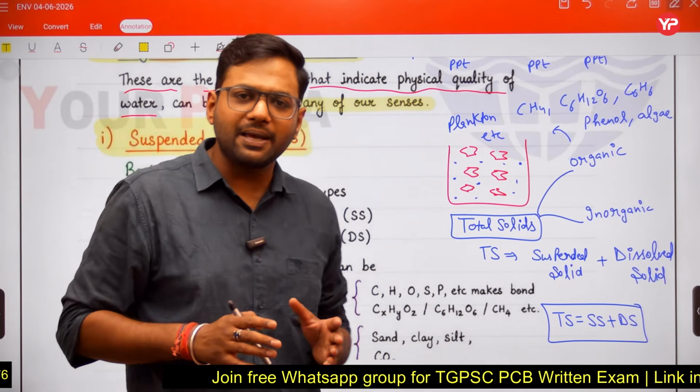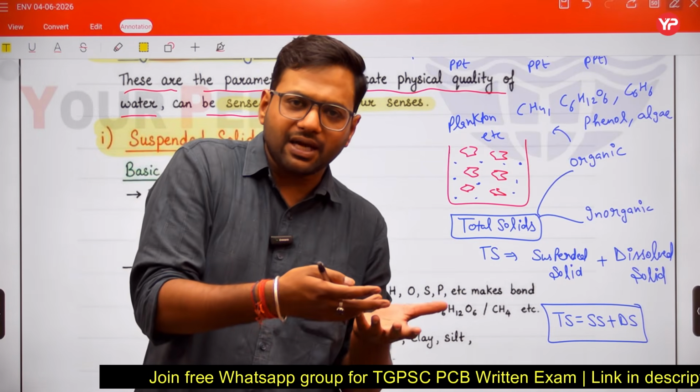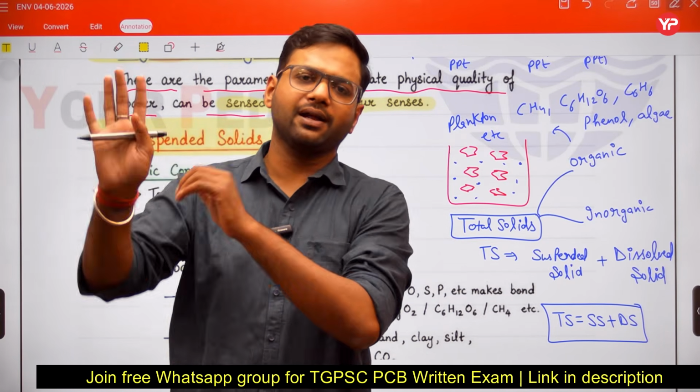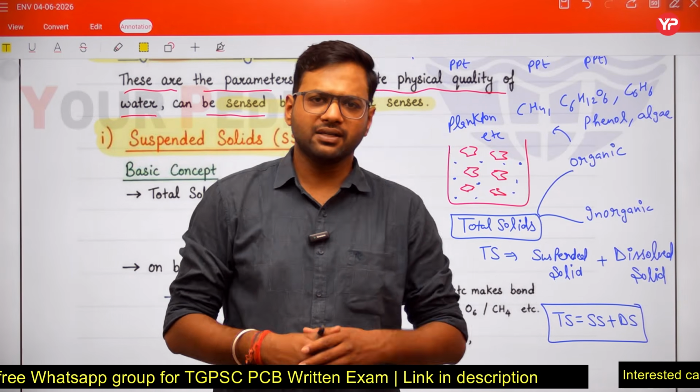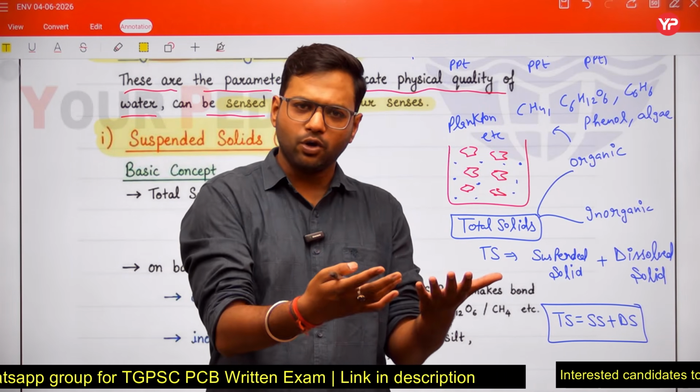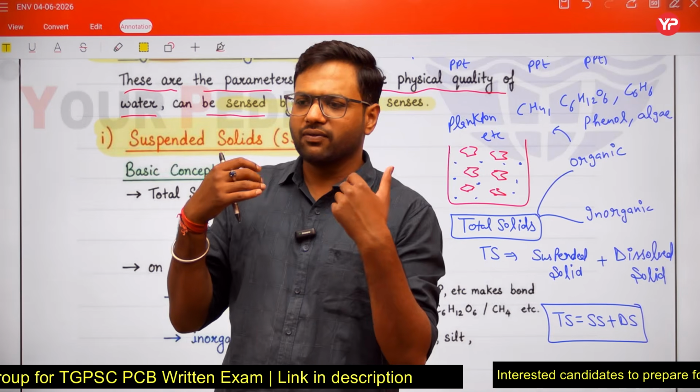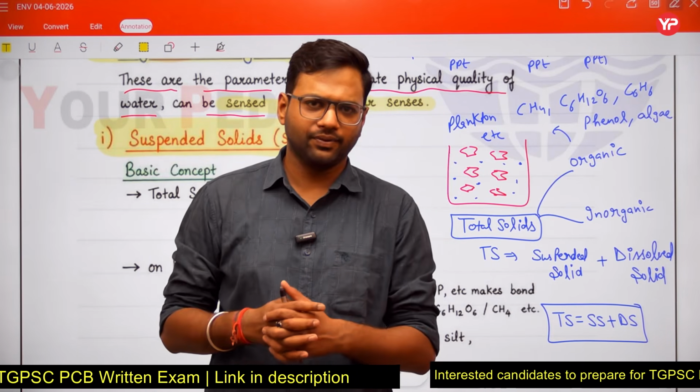So in our water sample, organic particles are present and inorganic particles are also present. Only these two natures of particles are present. Some solids will be organic in nature and some will be inorganic in nature.